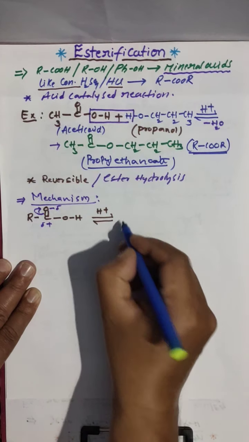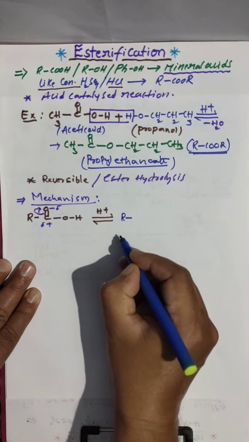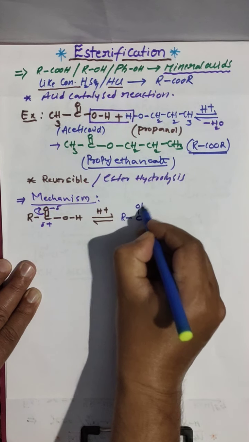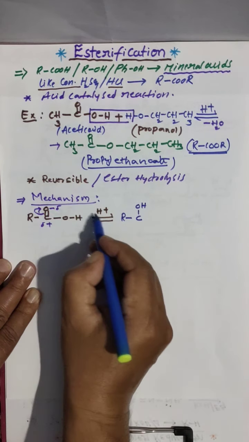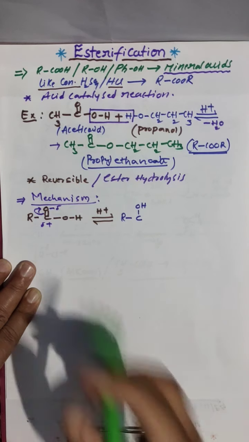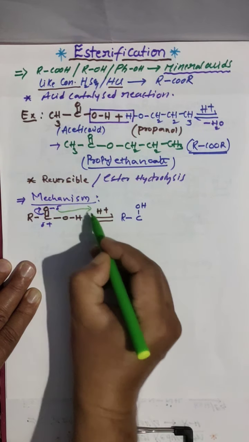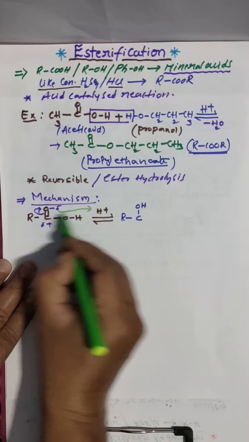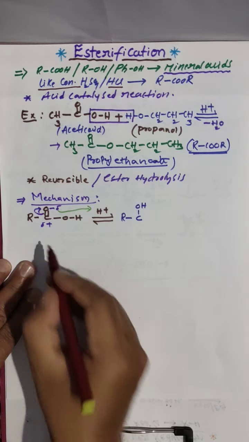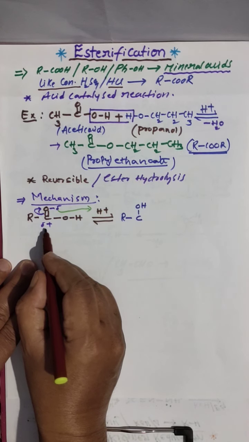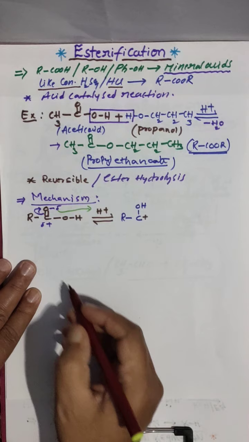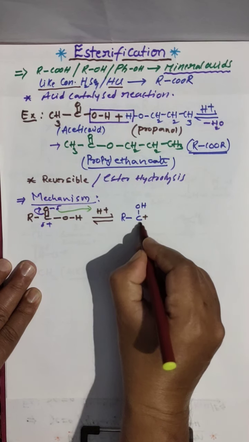Protonation when it takes place, what are you getting? R, C, and here OH. This oxygen is minus, this is H plus, and these two are bonded. This oxygen donates electrons to H plus, you are getting OH, and here you have a plus charge, a carbocation, with OH as it is.